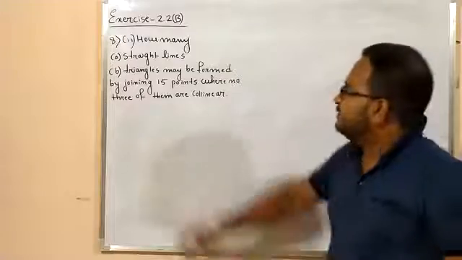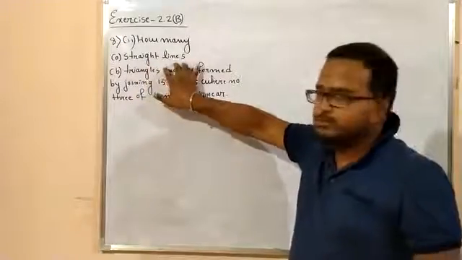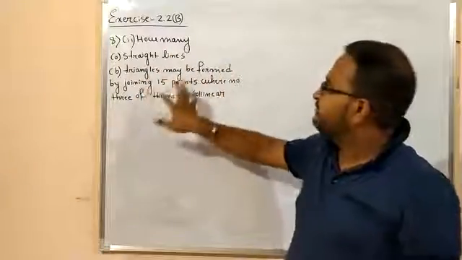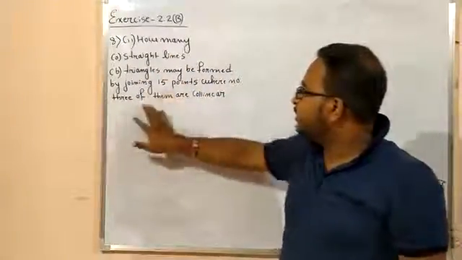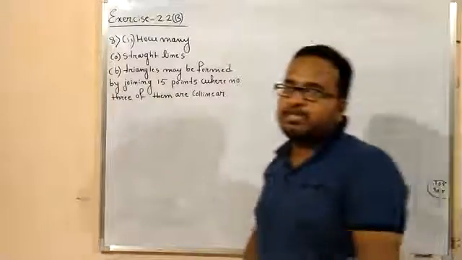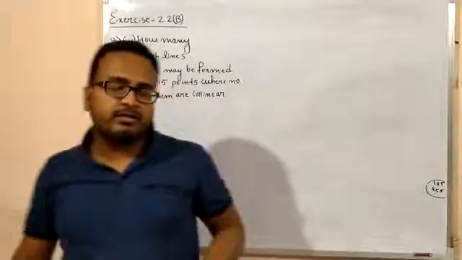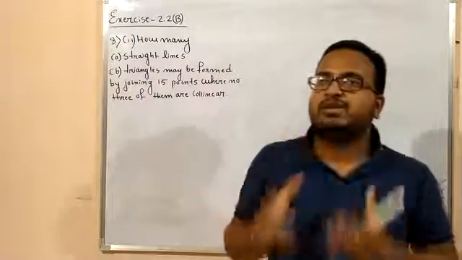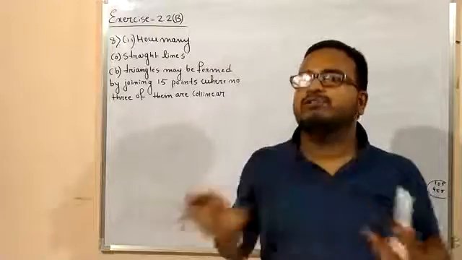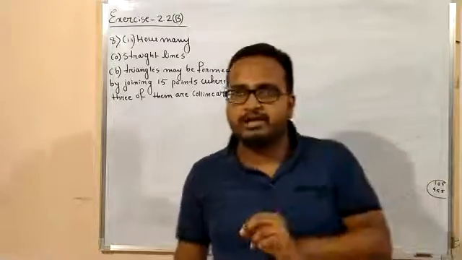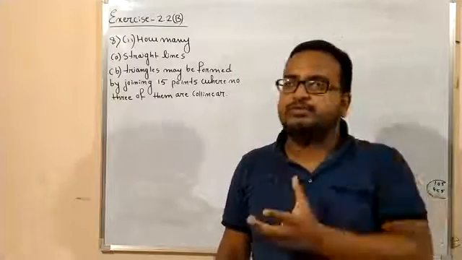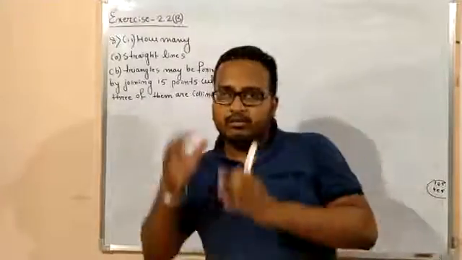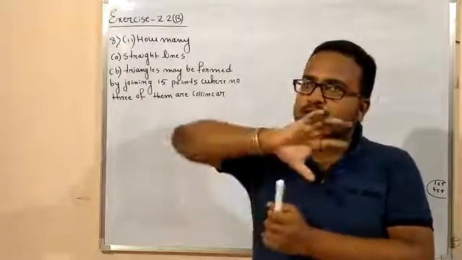2. The problem is: how many straight lines, and B, triangles, may be formed by joining 15 points where no 3 of them are collinear? First of all, you have to understand the question, right? The question is how many straight lines you can form by joining 15 points where no 3 of them are collinear. That means you are given 15 points, right? And by using those 15 points, we have to make straight lines, okay? But one condition is given to you that no 3 of them are collinear.